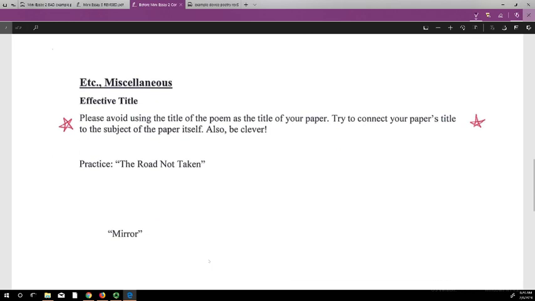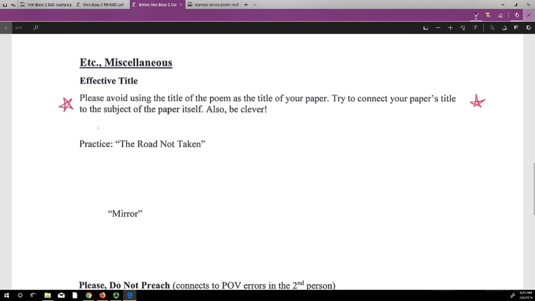Now, miscellaneous, right? Please don't use the title of the poem as the title of your paper. That's just lazy. Try to connect the paper's title to the subject of the poem itself. Try to be clever. So, for example, what'd you put down for The Road Not Taken, right? Maybe Choose the Right Fork, or On the Road Again, right? Kind of a clever, cute little title, a good start.